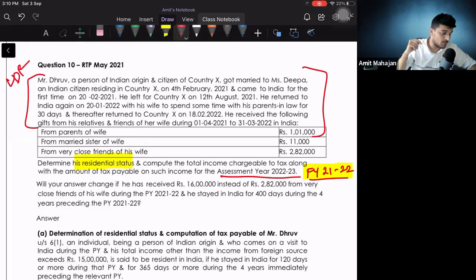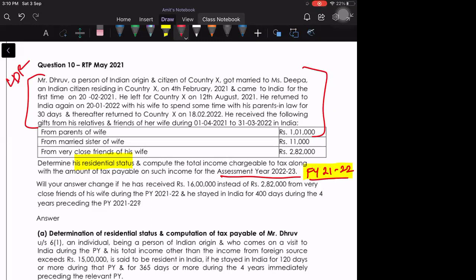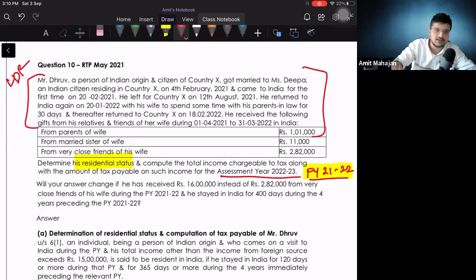Now, most of you will make this common mistake. Even though that person is coming to India on 22-2021, will you start that computation from 20-2021? No. You will not start the computation from 20-2021. Why? Because that financial year is different. We have to consider the number of days of stay in India for financial year 21-22, right? So we have to start our computation from 1/4/2021. Even though he is coming on 22-2021, let him come; we will consider that in last financial year's residential status. But for this year's residential status, we will consider from 1/4/2021.